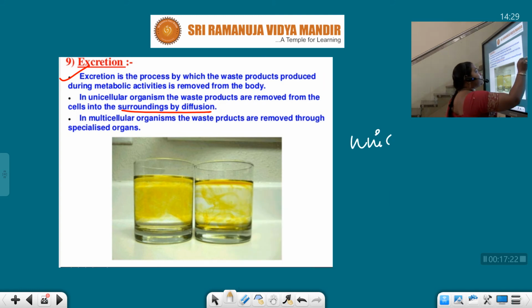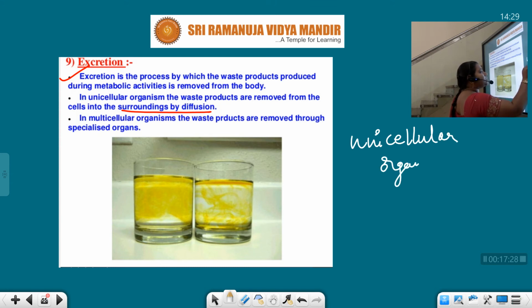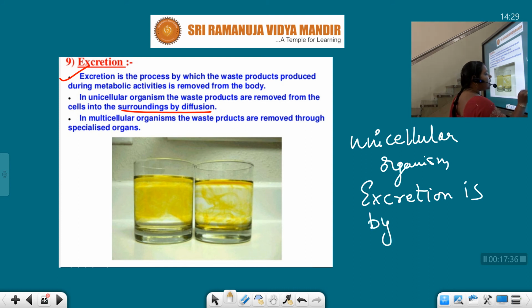So in unicellular organisms, excretion is by the process known as diffusion.